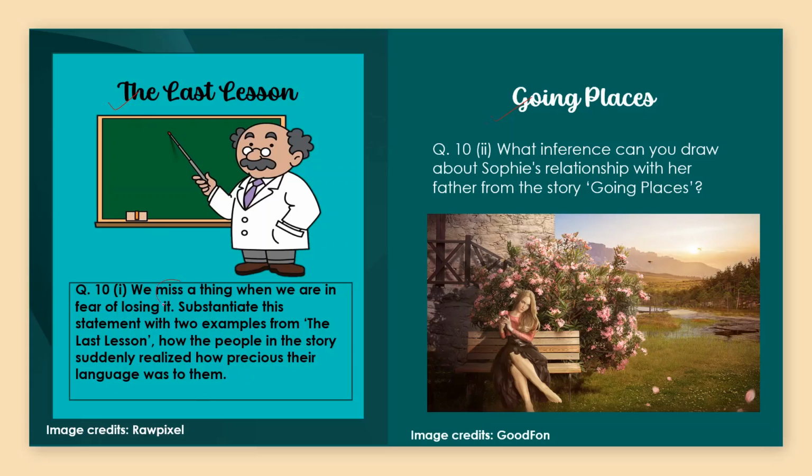Here the word miss is important. It is known to us that we start valuing a thing when we realize that we are going to lose it, or somebody is going to take it away from us. This is something that happens with the people in the story and also with France. And then the second question: what inference can you draw about Sophie's relationship with her father in the story? So father-daughter relationship, that we'll be discussing.